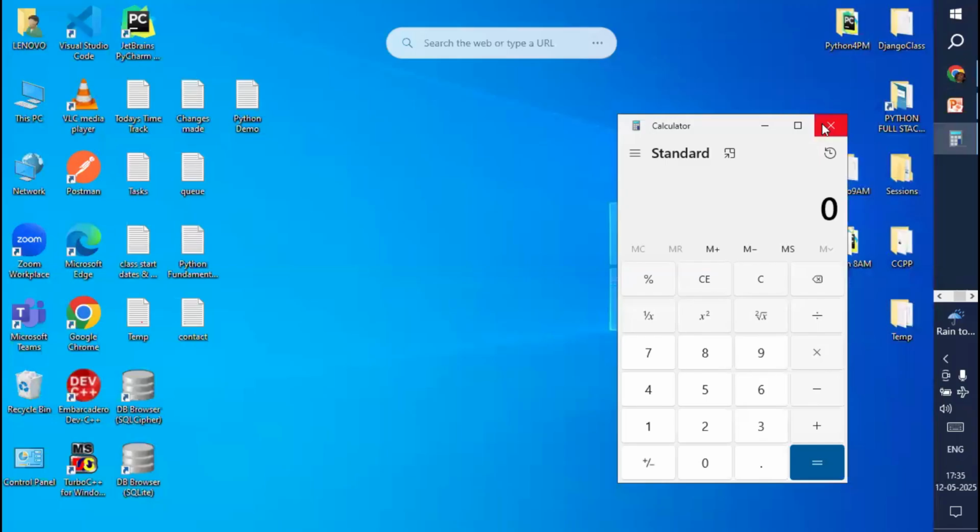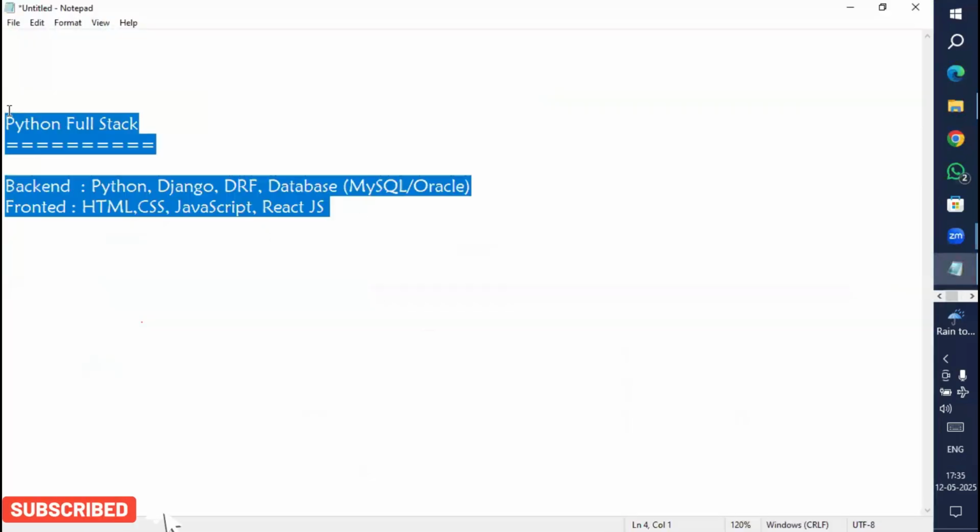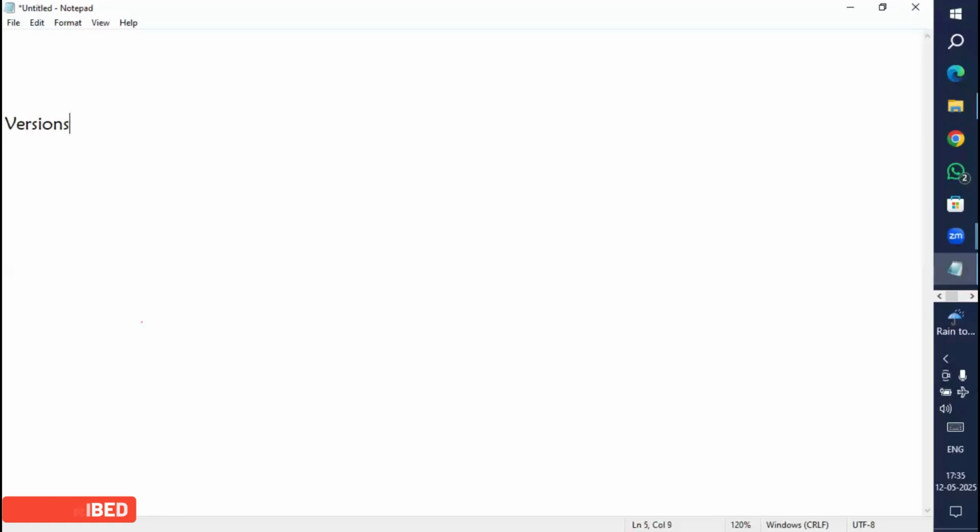Now, let's discuss the versions of Python. Generally any software will be available in the form of versions, right? There are different versions available in Python. Basically, Python is classified into 3 versions. How many versions? 3 versions.